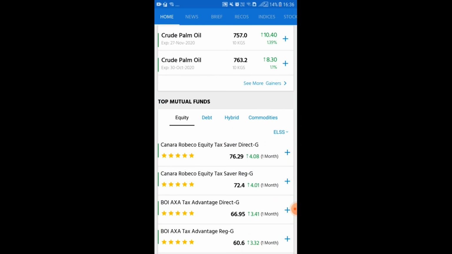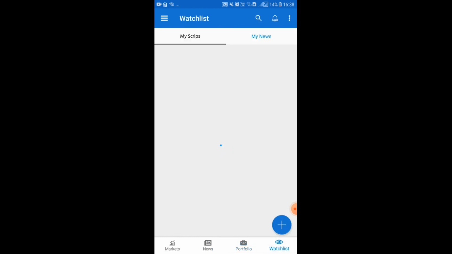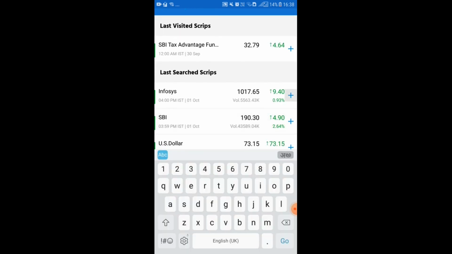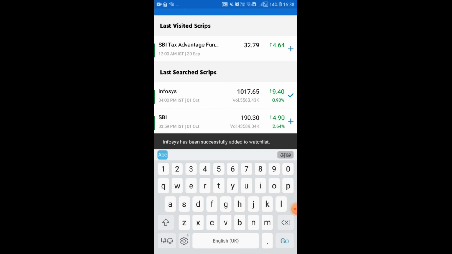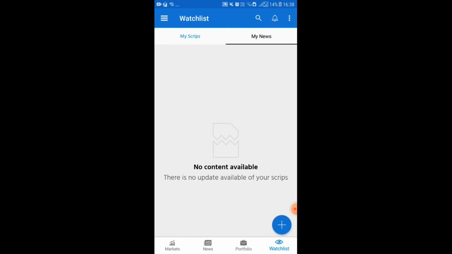If you want to track any mutual fund information, that also you can do here. Then after here you can create your own portfolio. Also you can create your own watch list. Like if I want to add Infosys, then I will click on this plus option and can track this information also. Here particular news related to your script will be available. So this is all about AT Market app.